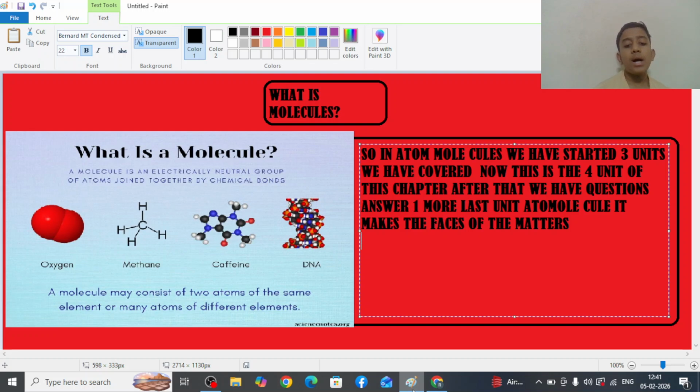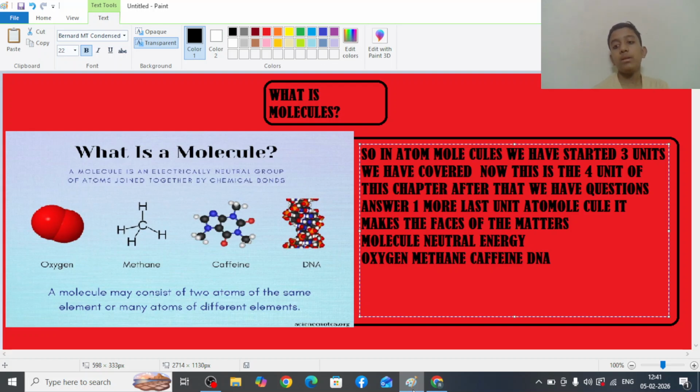The molecules are neutral energy, and the neutral energy has things like oxygen, then methane, then caffeine, and DNA. So these are the four things.